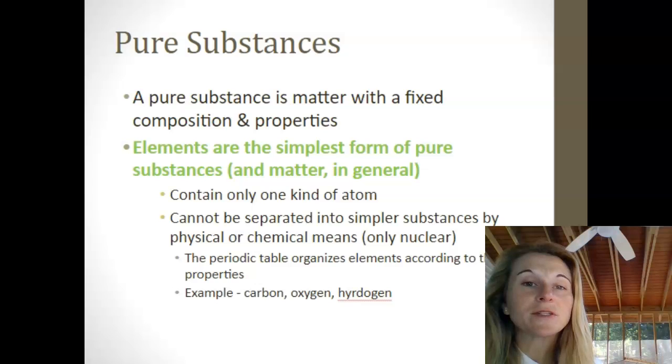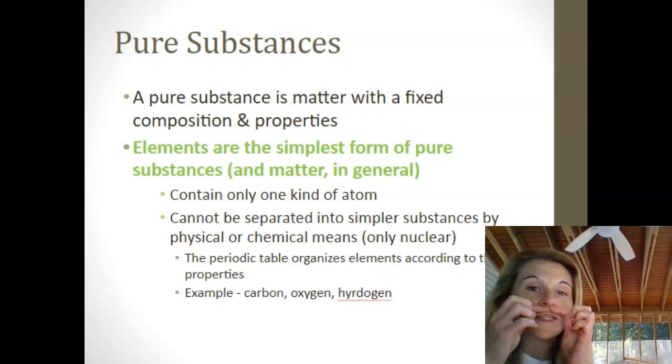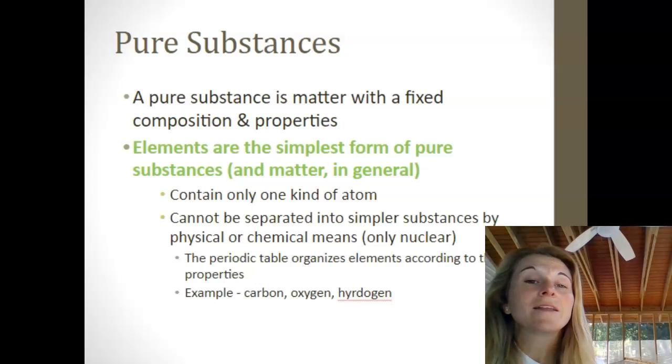Our first pure substance is a pure element. Elements are those things that we find on the periodic table of elements. Some popular ones that we know of are gold and silver, tin, carbon, and oxygen. So if you have a tank of oxygen, maybe you've seen someone walking around with a tank of oxygen with the tube, or someone in a hospital, that tank has pure oxygen in it. And oxygen is an element.